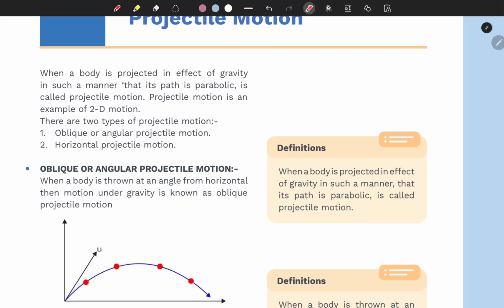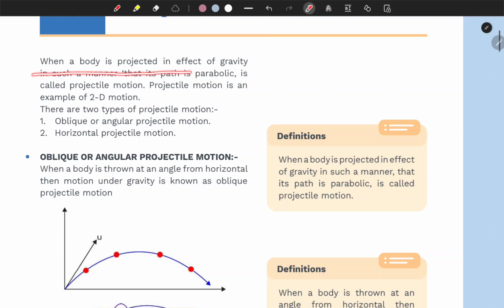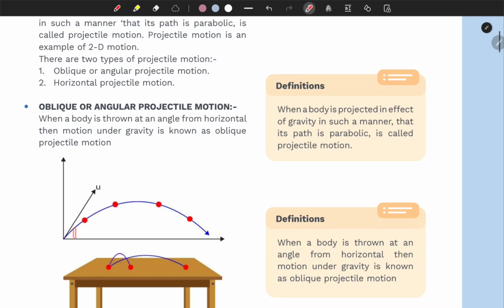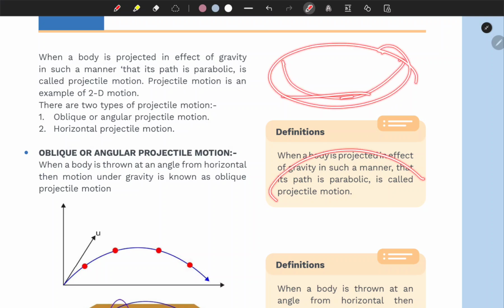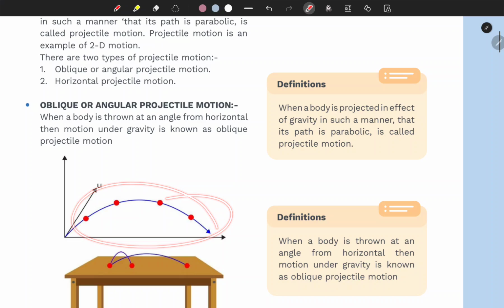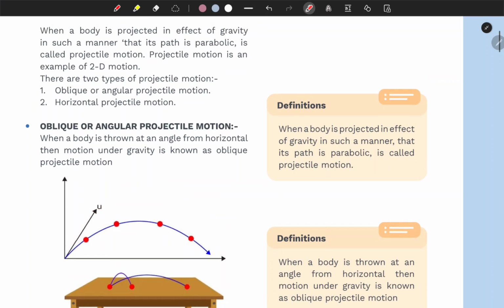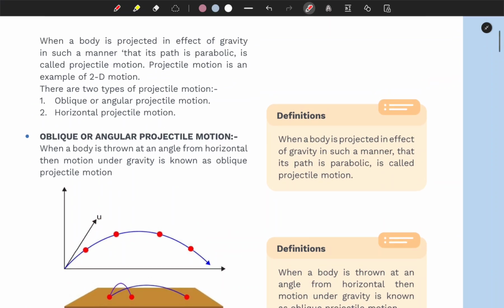Let's read this once, and I'll explain it to you. When a body is projected under the effect of gravity, obviously at each point that ball is under the effect of gravity towards down, right? So its path is parabolic. This is an upward parabola and this is a downward parabola. So projectile motion follows a downward parabola path, and is called projectile motion, right? And projectile motion is an example of 2D motion.